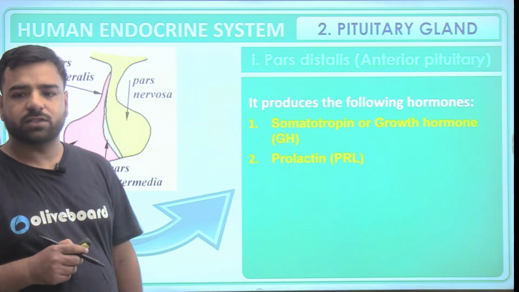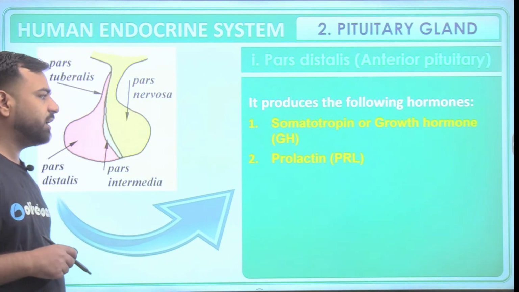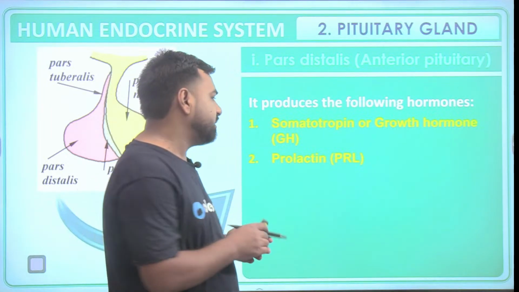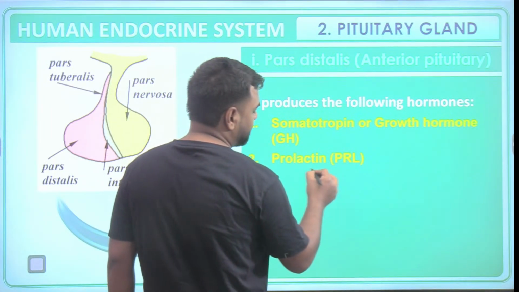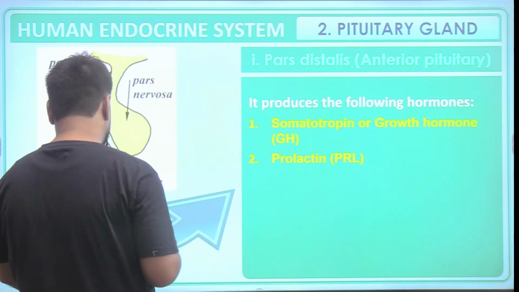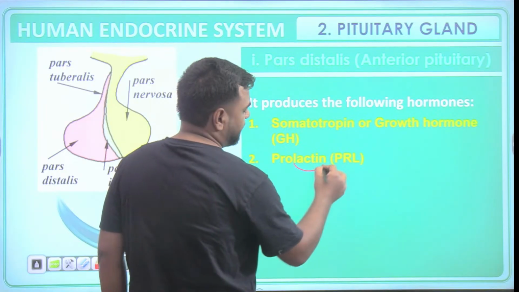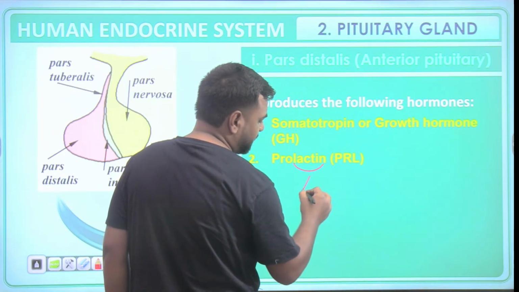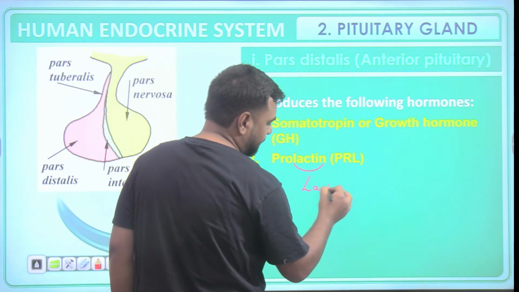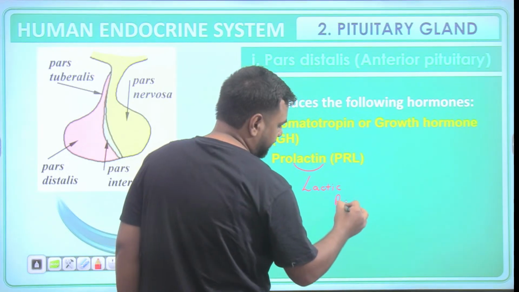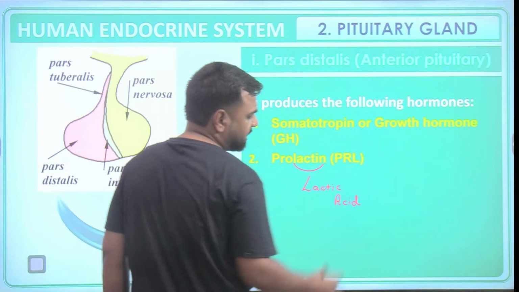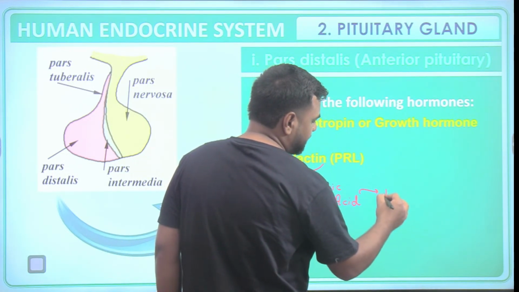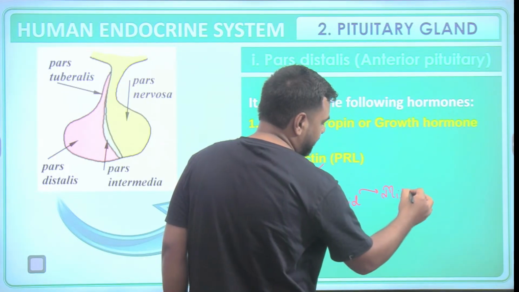Then what's the next one? The next one is prolactin. From this term lactin you can link it with lactic acid. And where is this acid present?